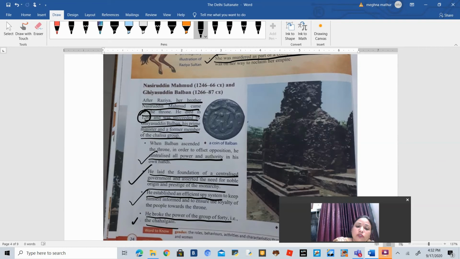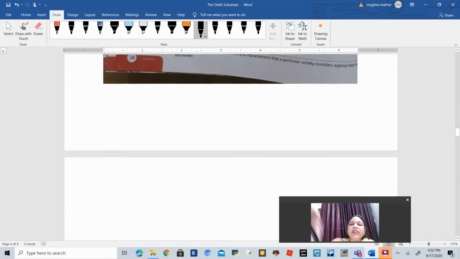And he was also responsible for the end of the Chehelgani. Yes, the Chehelgani, the group of 40 people, the initiative started by Iltutmish, Balban was responsible for ending this. Okay.